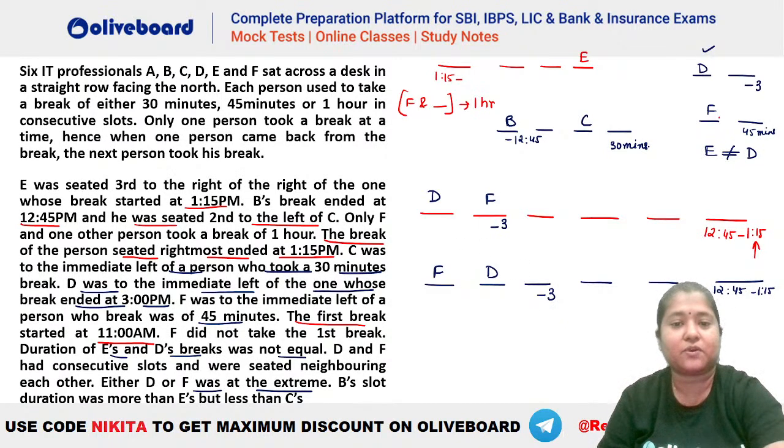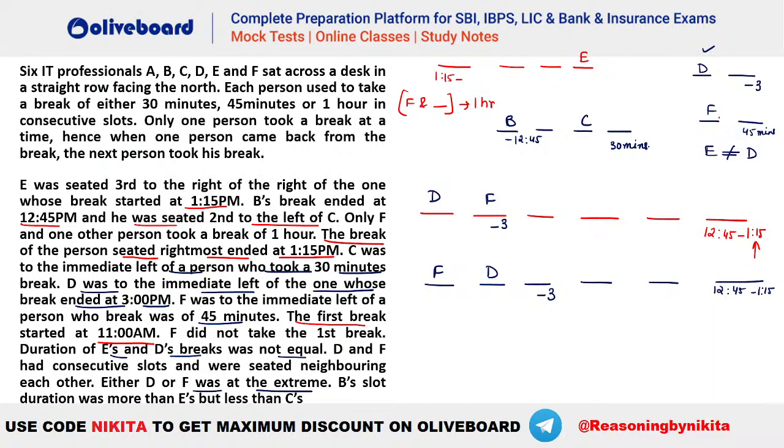Similarly, there is one more possibility, where you take F towards the extreme right end. That is, let's say this is F here. So you can see if F is here, then D has to be here.